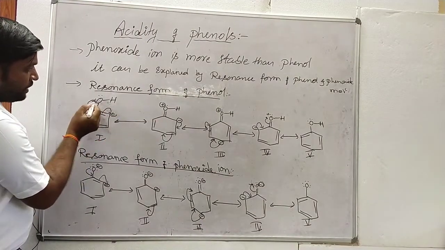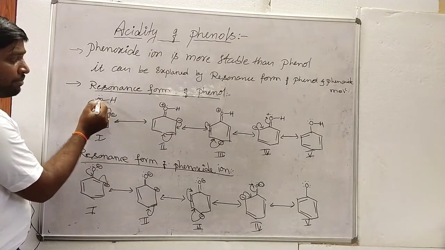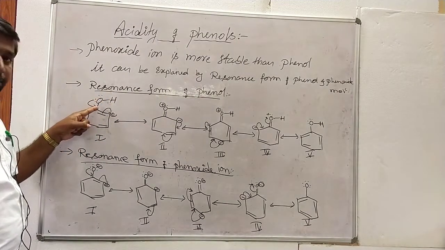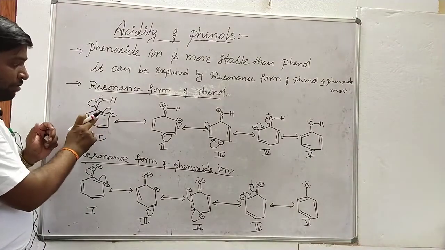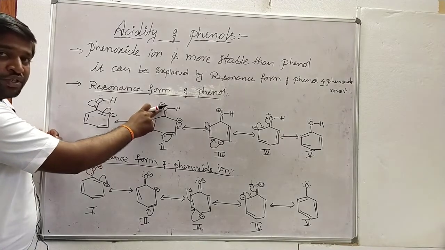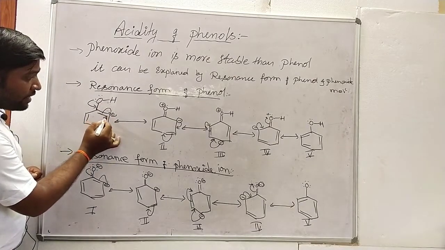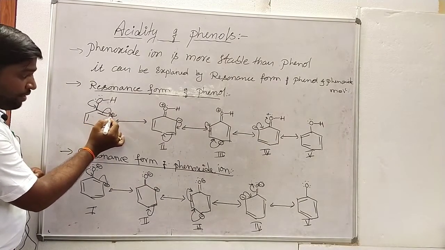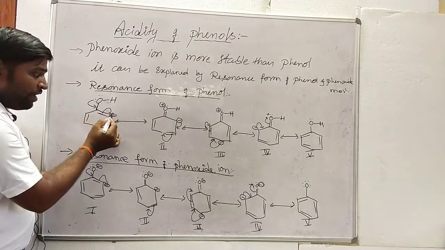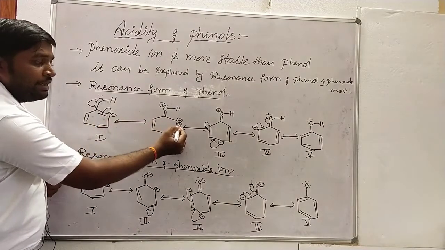Here we are observing that when these lone pair of electrons shift between this oxygen and carbon, this gets double bond character, and this oxygen atom attains a positive charge. Because due to loss of one lone pair of electrons, it is attracted towards the sp2 hybridized carbon atom of the benzene ring. So it gets double bond character and oxygen gets a positive charge due to loss of electrons. Ultimately the bond electrons are shifted onto the next carbon atom. So that charge is considered as negative. Why? Because the gain of electrons can be observed here due to the pi bond electrons. Here this carbon attains a negative charge.